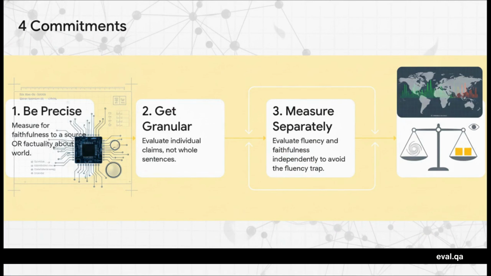So, what's the takeaway here for building AI we can actually trust? It really boils down to 4 key commitments. First, be precise. Know if you need faithfulness or factuality. Second, get granular. Check the individual claims, not just the overall vibe of a sentence. Third, measure separately. You have to evaluate how fluent something is and how faithful it is as 2 different things, so you don't fall into the fluency trap. And finally, number 4, and this is so important, monitor continuously. Pushing an AI live isn't the end of the project, it's the beginning.